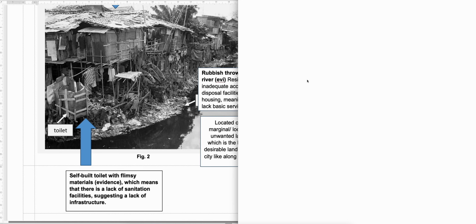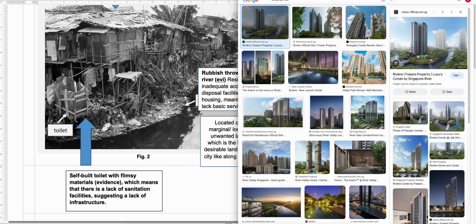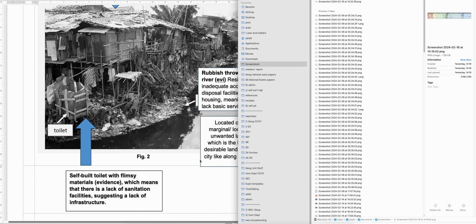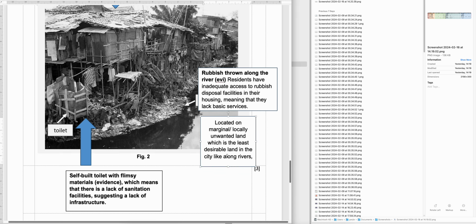Okay, then some of you said that they are near river and therefore it is undesirable. No, there's a lot of housing that's near river that's desirable. You see, there are housings that are near river because the river provides a nice view. So why is it undesirable? Why is it locally unwanted land? What do you see that makes it locally unwanted? Okay, so you can say things like it is polluted, because a lot of you say that it's a polluted river. So it's built next to a polluted river, which makes the land locally unwanted land use.